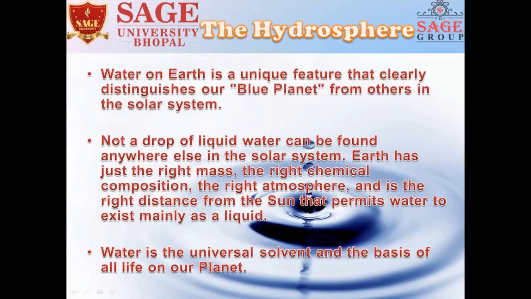Here are a few points on the hydrosphere. Water is the universal solvent and the basis of all life on our planet. Water on Earth is a unique feature that clearly distinguishes our blue planet from the others in the solar system. And the third point is very unique and very beautiful: not a drop of liquid water can be found anywhere else in the solar system. Earth has just the right mass, the right chemical composition, the right atmosphere, and is the right distance from the sun that permits water to exist mainly as a liquid.